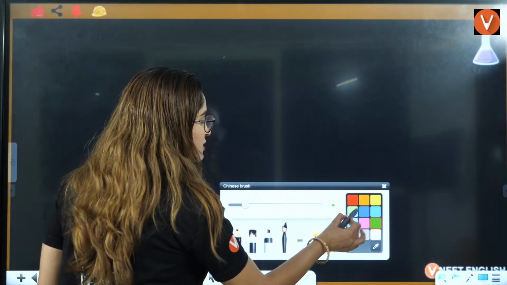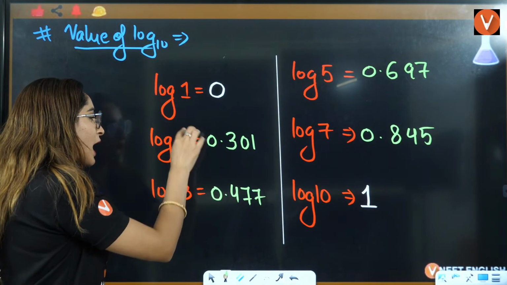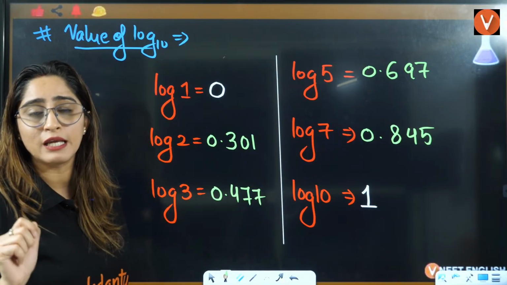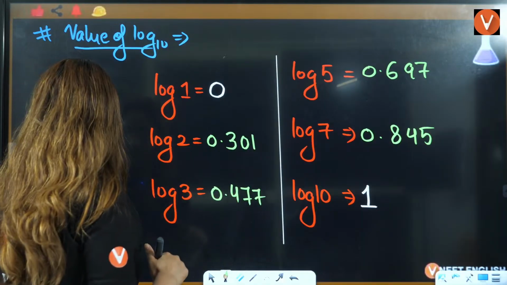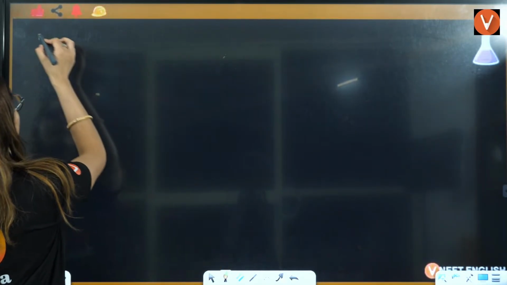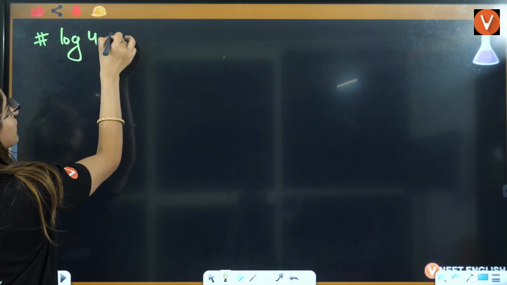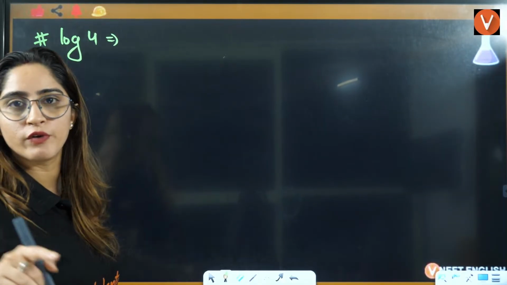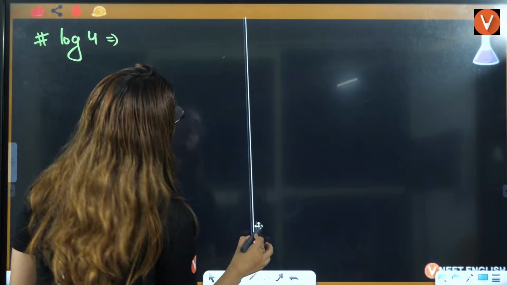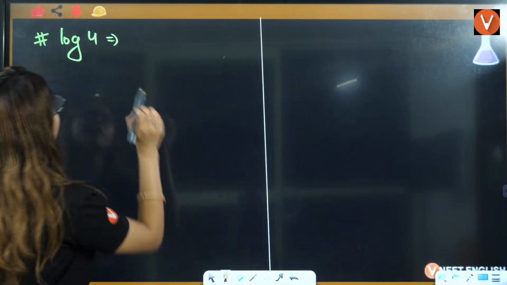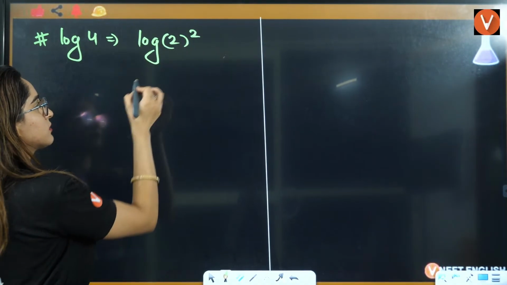Now you will say, ma'am, here we have calculated log base 10 of 1, of 2, of 3. What about 4? What about 6? What about 8? What about 9? So let's see, one by one. If I talk about log base 10 of 4, now we will start using the properties here. 4 is equal to 2 squared.